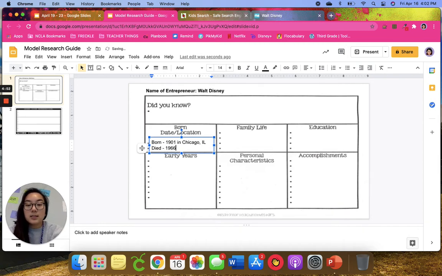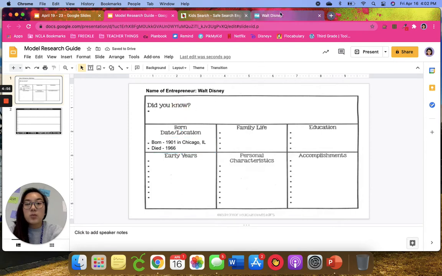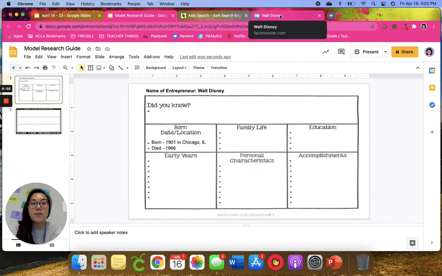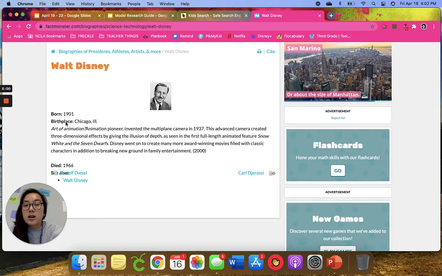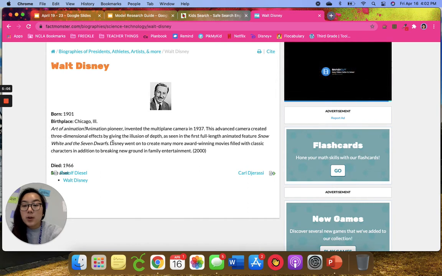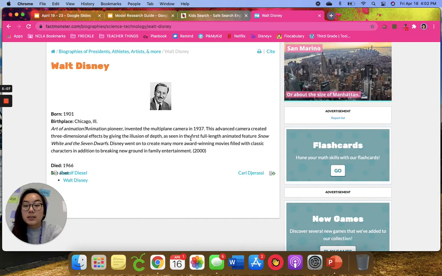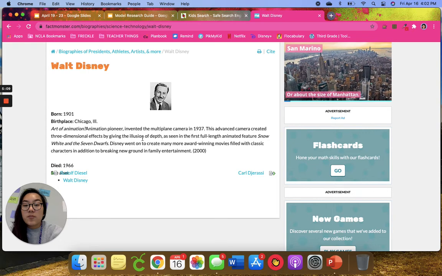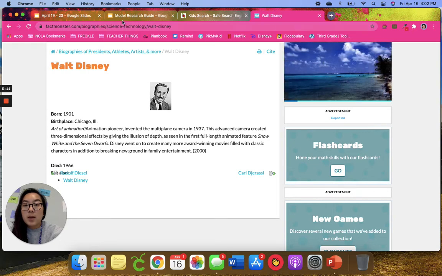He died in 1966. And for this Did You Know box, I do want to add something there because that's going to be like our fun fact or our hook to kind of draw the readers in. We could use that as the hook. So I'm going to put that in: 1937, he invented the multiplane camera.